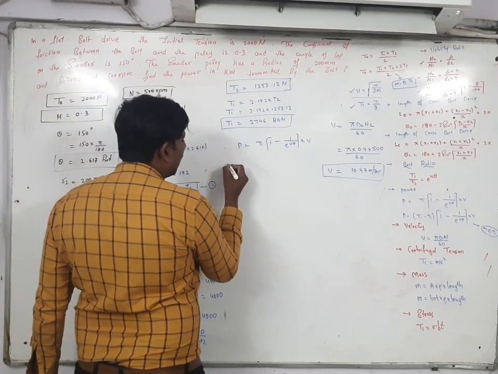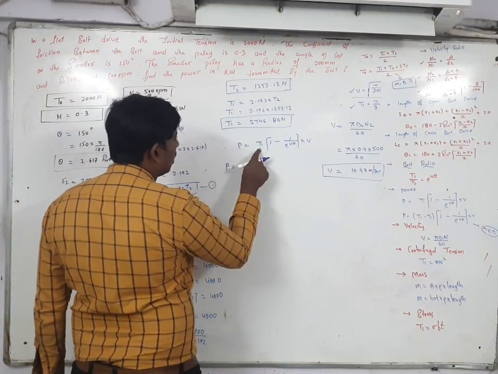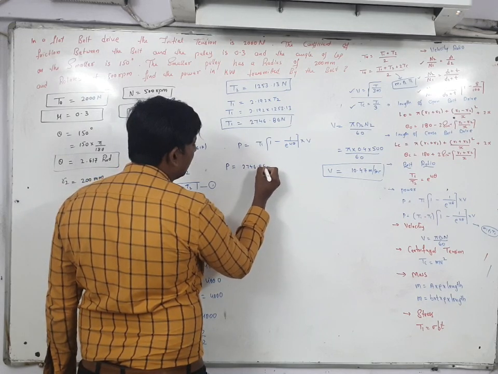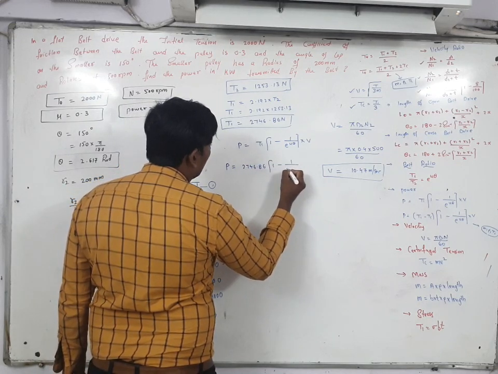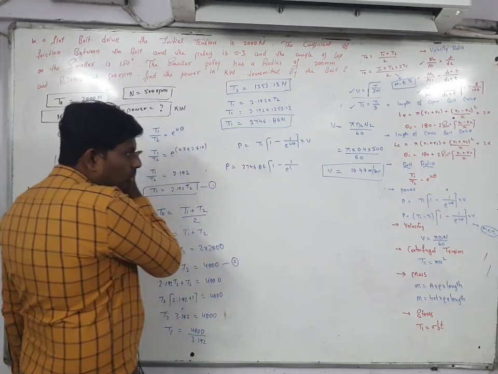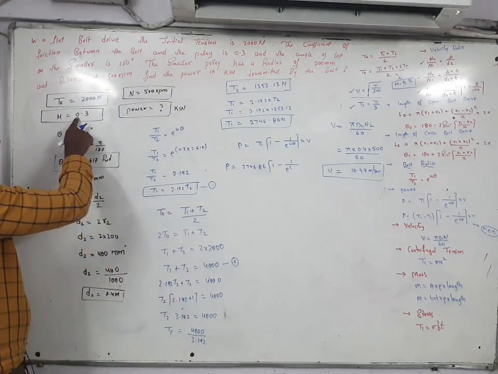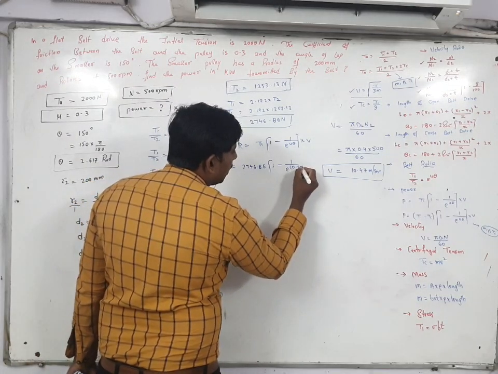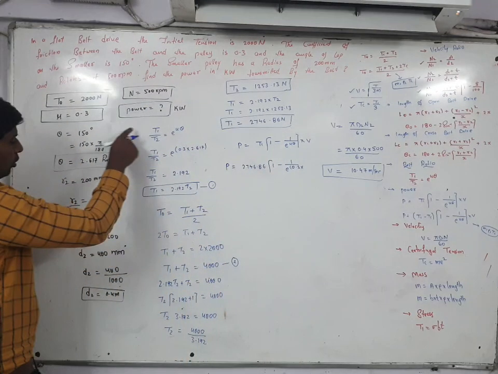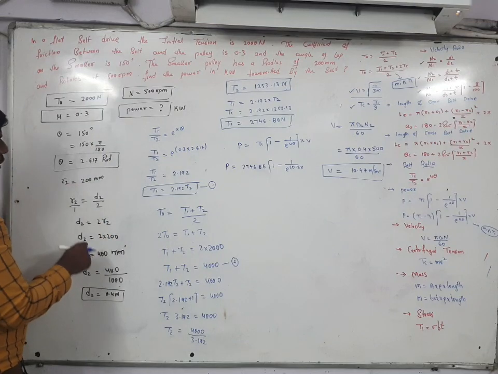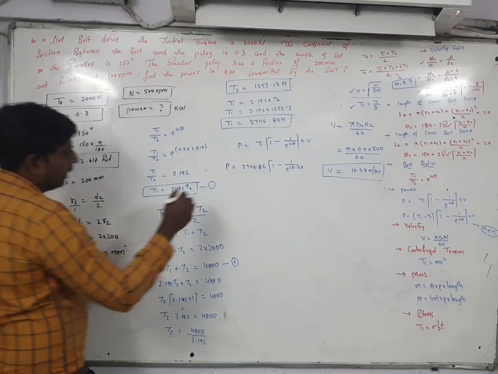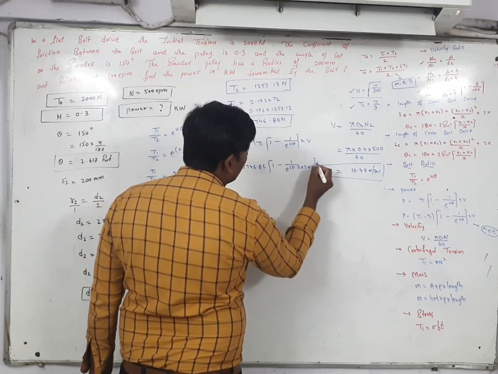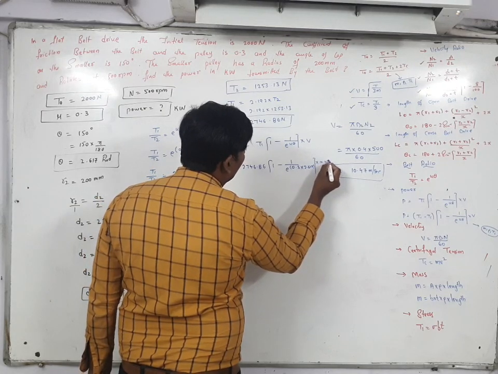Substitute here, you have to find out the power. Power is equal to T1 value, 2746.86, into 1 minus 1 by e to power of mu theta. The mu value is given in your question, that is 0.3, into the theta value. The theta value you also got here, 2.617. Then velocity is 10.47.